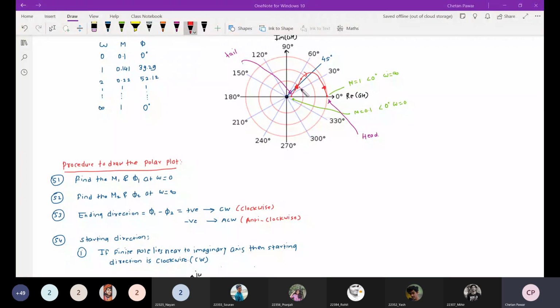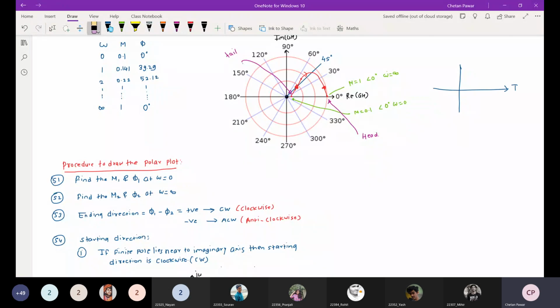If you want to find the approximate polar plot, you just need to determine the ending direction and starting direction. That is very important, because here we calculated the magnitude for only three finite points, omega equal to 0, 1, 2, and to infinity we just approximated it. There may be a situation where this polar plot, there are possibilities, right?